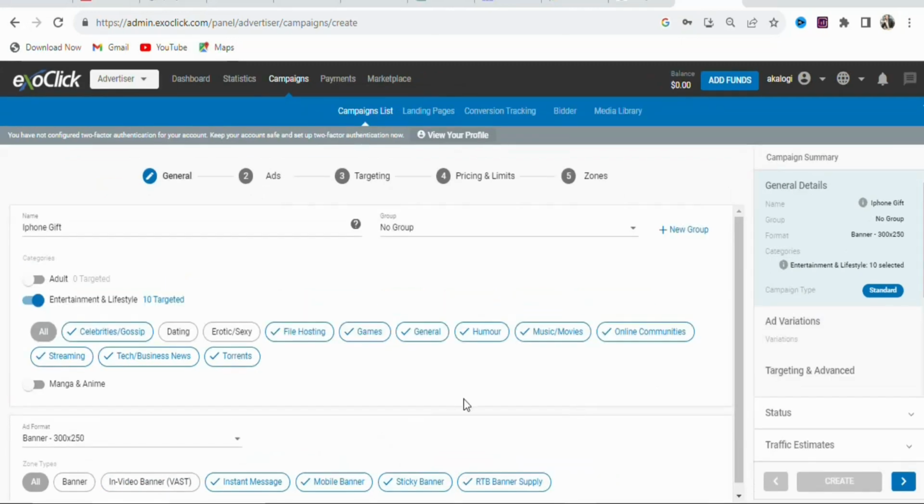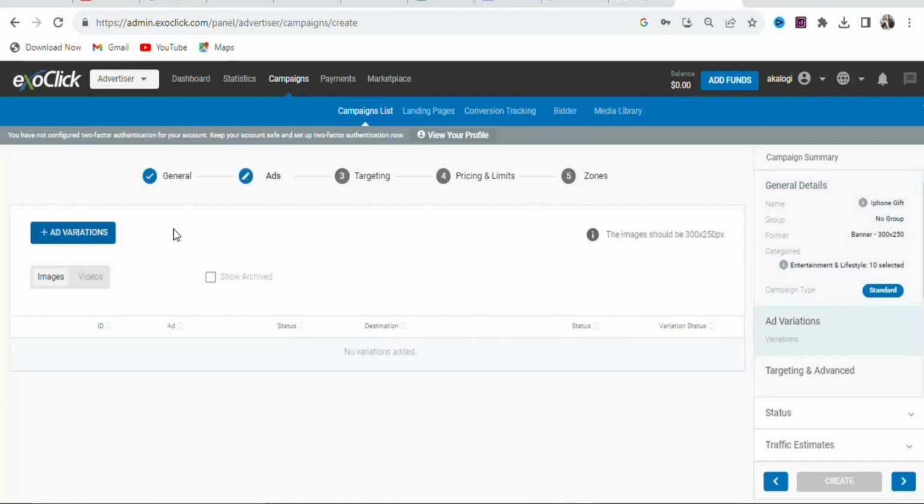Once you have selected the ad format, the next step is that you are going to click right here so that you can continue with the rest of the steps. So just click on it. Once you click on it, you are going to see a page like this. You can see ad variations. So you are going to enter the details of the ad that you want to run.